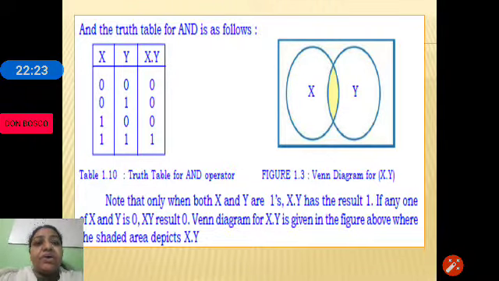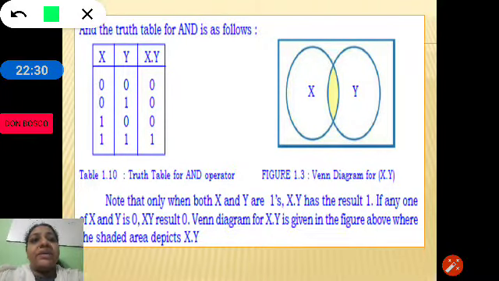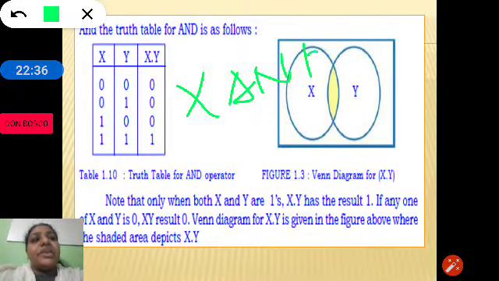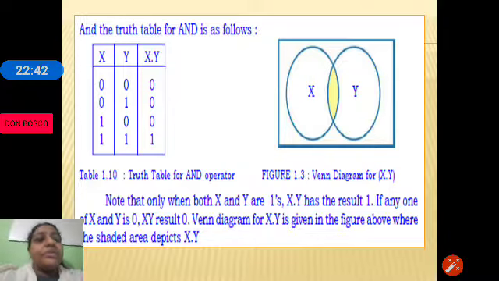So this is about the AND operation, and the AND operation is represented with a dot operator. Suppose you are performing the AND operation on x and y, it can also be written as x dot y or just xy. So this is about the AND operation.